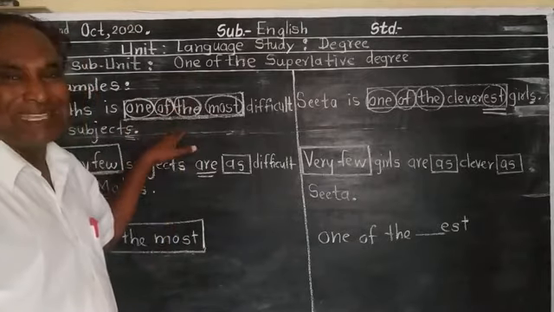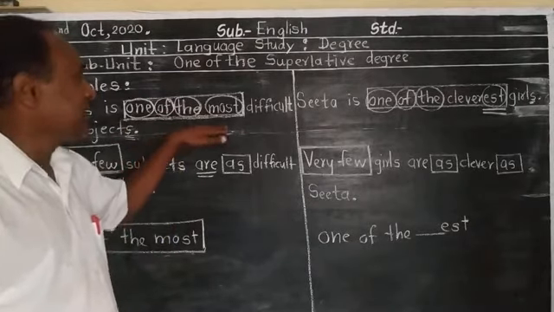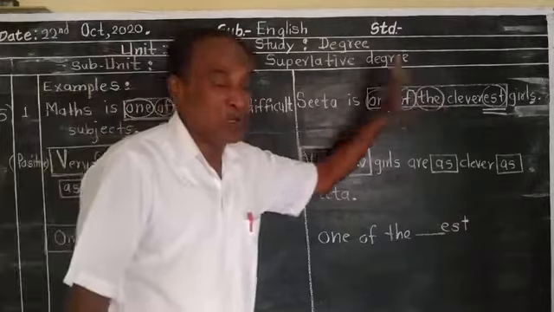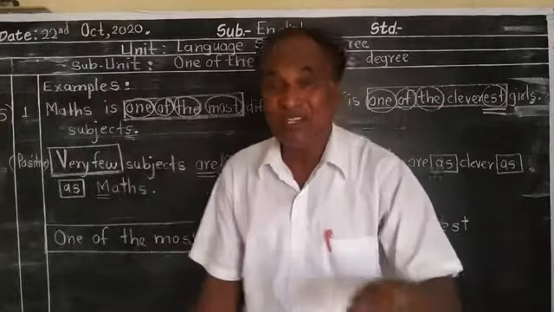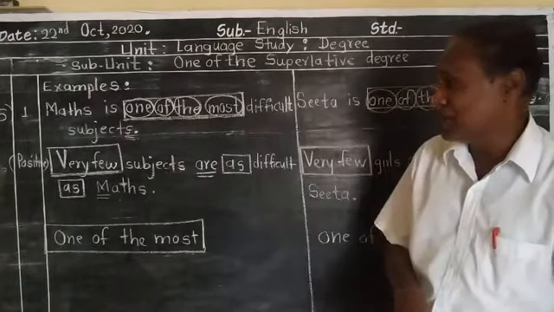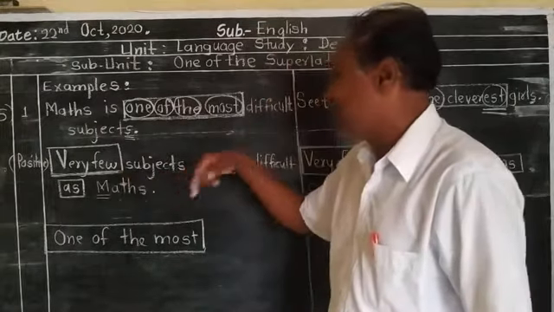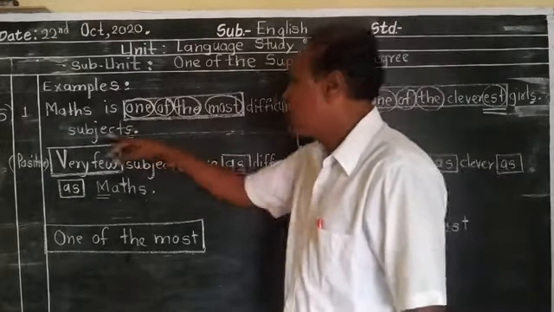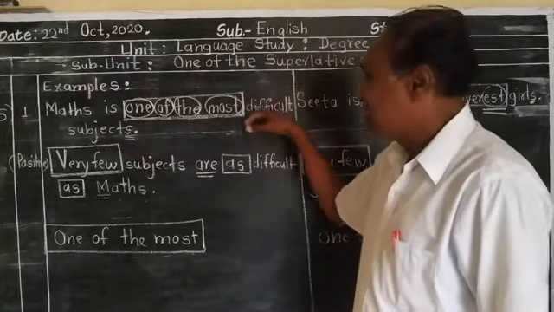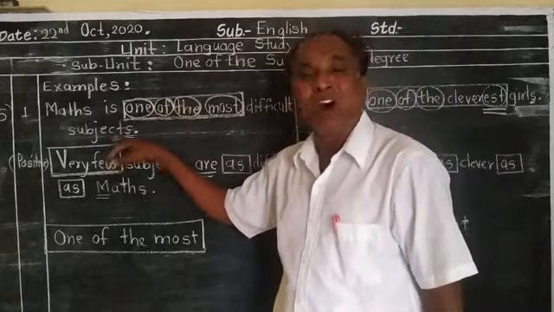Look, observe two sentences here. It's a plural degree, it's a plural degree. While changing into positive degree, students, the words "very few" are taken first, and after that the object. Why am I saying object here? Because the subject is here and is used as an object.